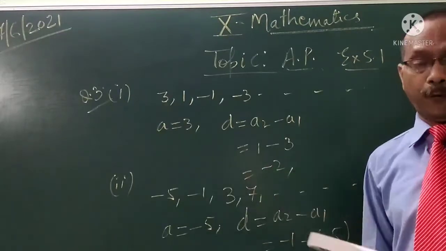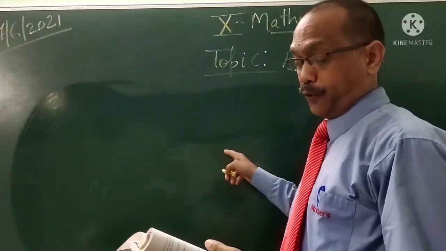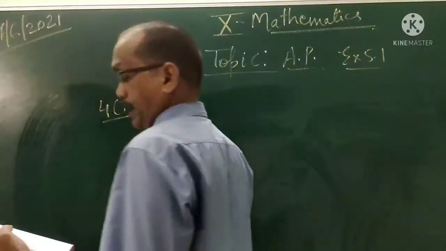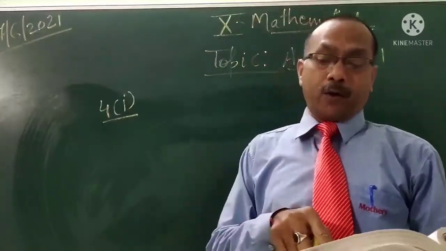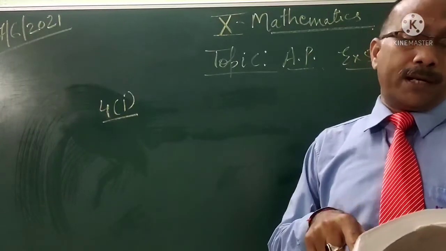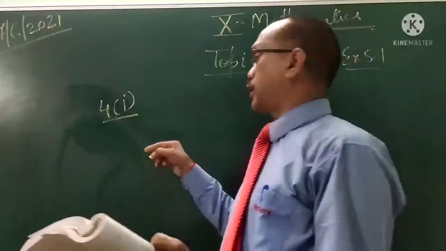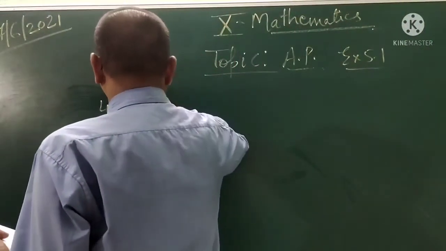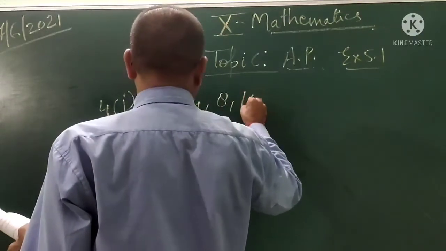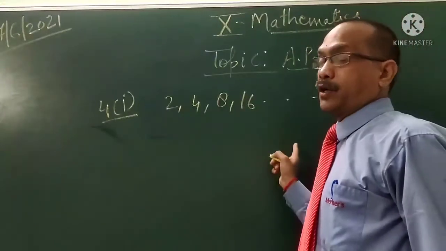Now question number 4, first part. Here, which of the following are APs? If they form an AP, find the common difference and write 3 more terms. Student, see, first it is 2, 4, 8, 16. If we talk about the common difference, that is not the same.